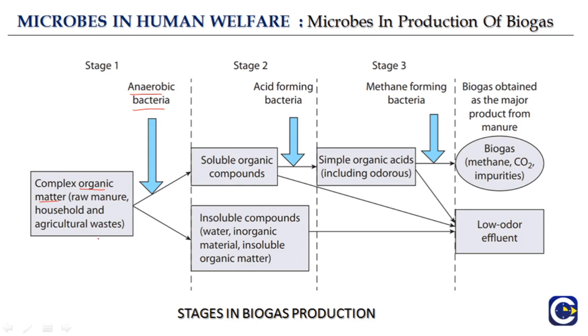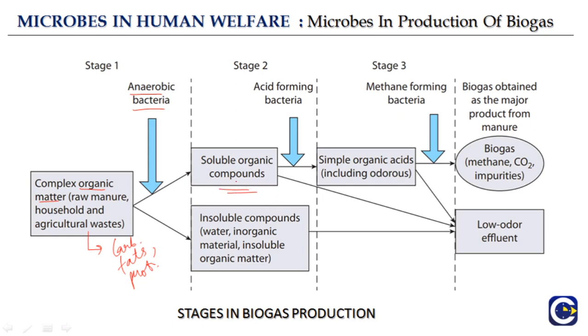So the anaerobic bacteria act on these fibrous substances, complex organic matter, and these complex organic matter are like carbohydrates, they can be fats, they can be proteins also. So these anaerobic bacteria will act on these complex organic matter and basically convert these insoluble carbohydrates, fats and proteins into soluble organic compounds.